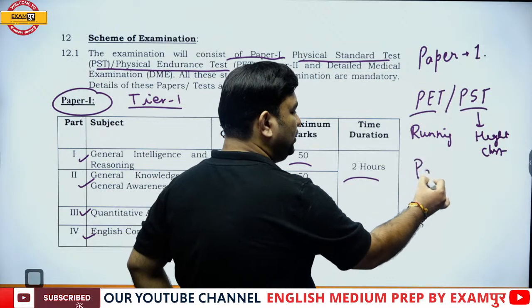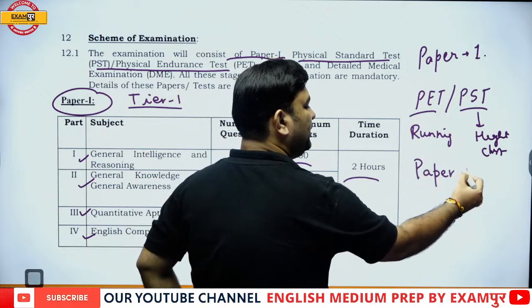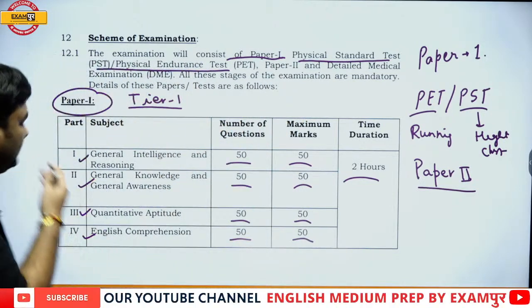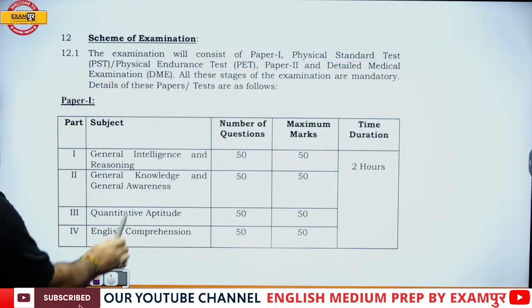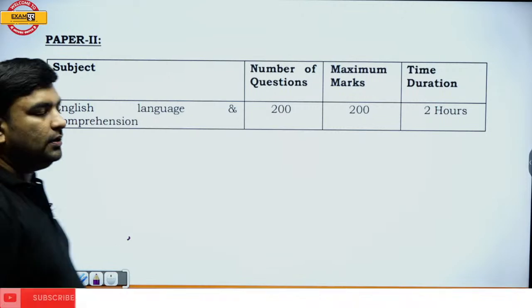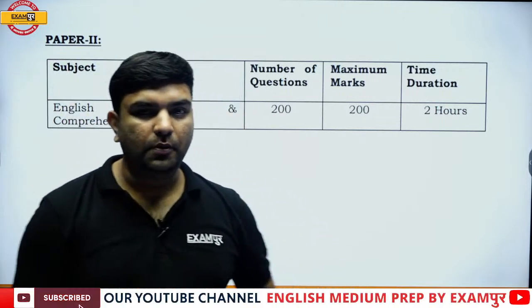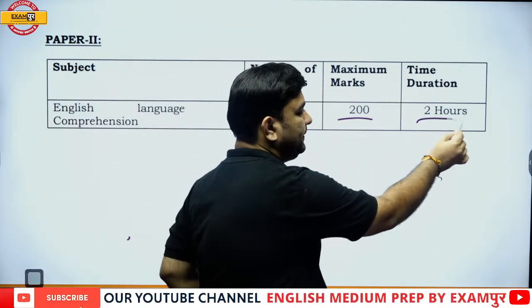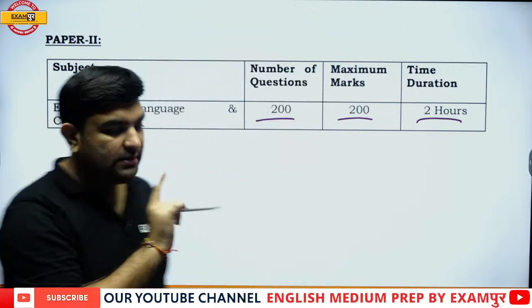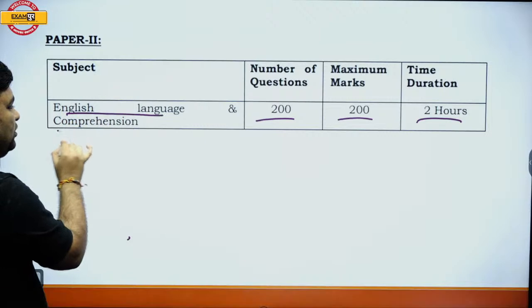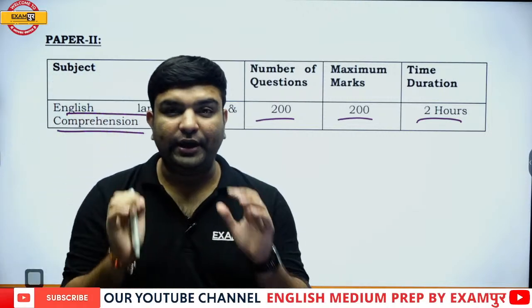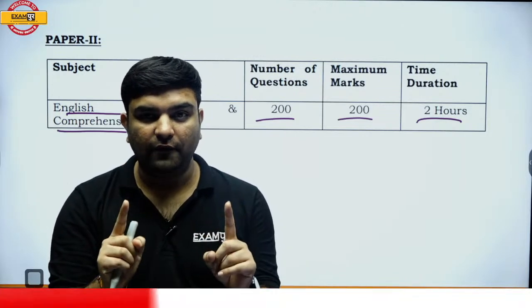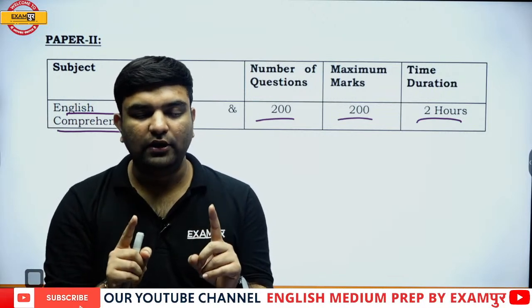And the third step is the paper 2. Look at what comes inside the paper 2. Paper 2 would be of 200 marks, consisting of 200 questions. Time duration 2 hours. Subject only English, only English language comprehension. So at tier 1 level you have 4 subjects. At tier 2 level you have only 1 subject.